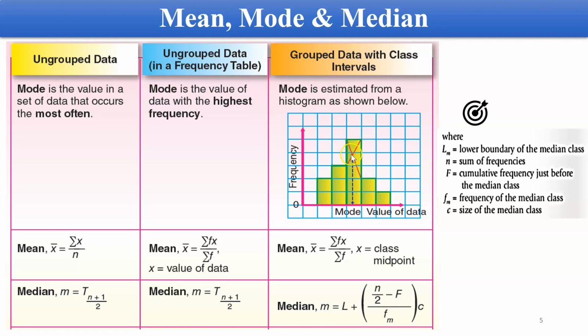So you will have an intersection point over here. Ada titik persilangan dekat sini. Then you bring it down. So you will have a value over here. That value will be your mode. So every time you have group data yang ada interval class, you have to use this method to obtain the mode. Except for these two, you can obtain it straight away.